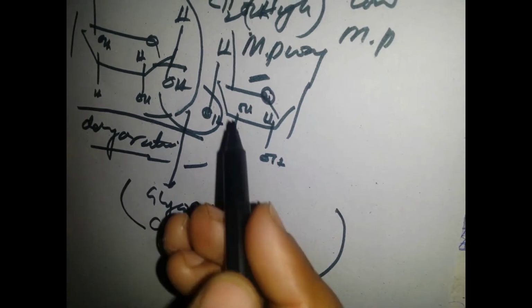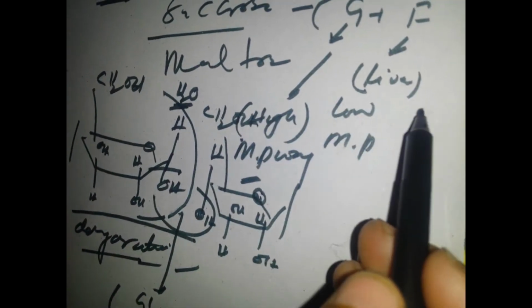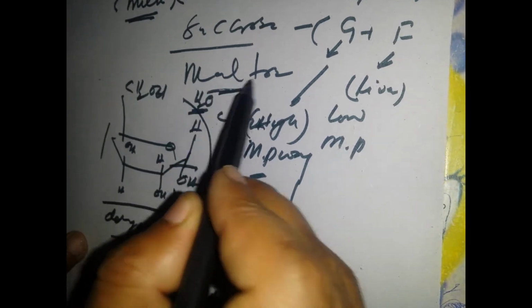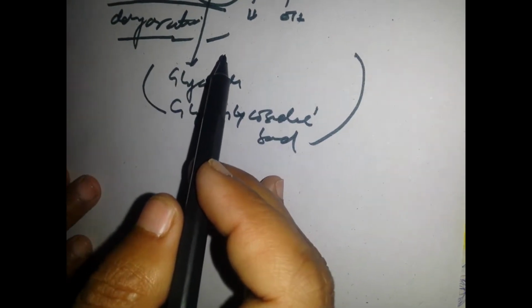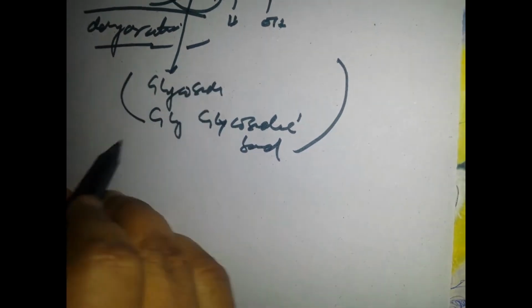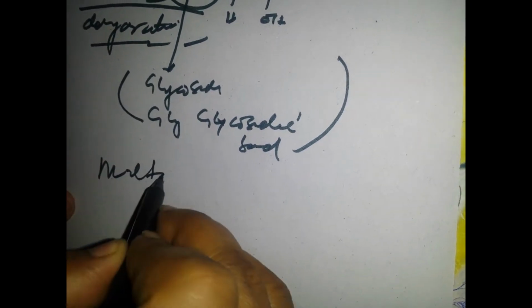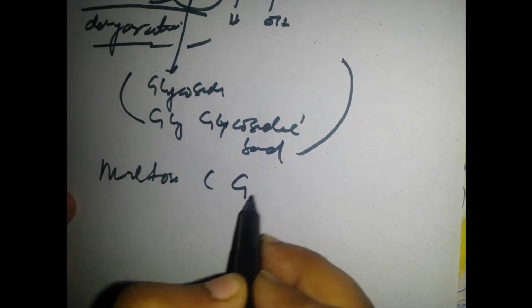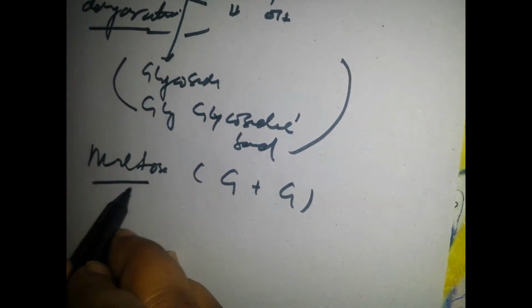So what about maltose is concerned? Maltose, what about maltose? Do you know about fruit? Do you know about fruit as far as it is concerned? Maltose is made from glucose and galactose.